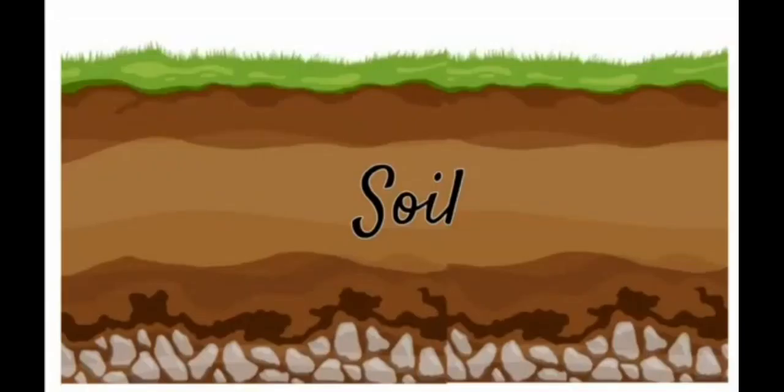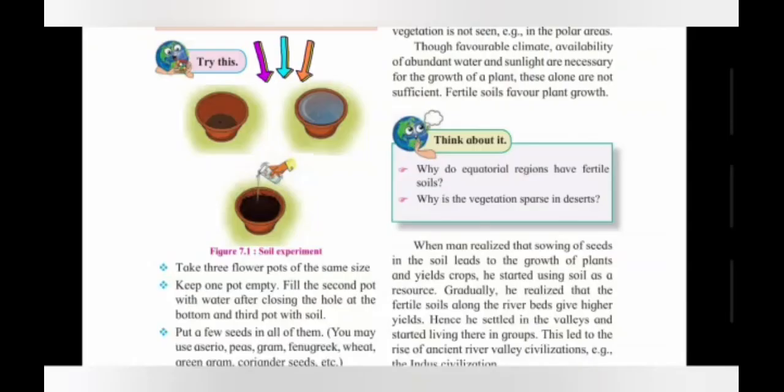Students, try this under your parents' supervision. Look at the diagram below. Figure 7.1 Soil Experiment. Take 3 flower pots of the same size. Then keep one pot empty. Fill the second pot with water after closing the hole at the bottom, and the third pot with soil.